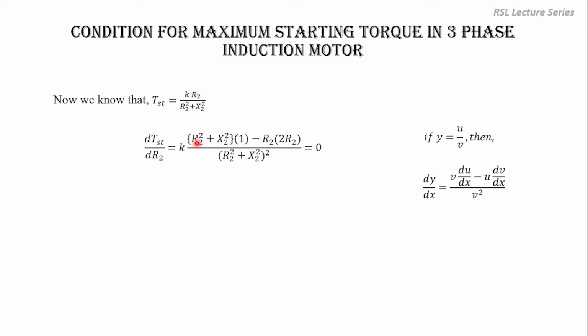Here we have R2 square plus X2 square minus 2 into R2 square. So this is the numerator. On simplification we will get R2 square plus X2 square minus 2R2 square equal to 0, or R2 square is equal to X2 square, or simply R2 is equal to X2. So this is the condition for maximum starting torque. The maximum starting torque will be obtained only when the rotor resistance is equal to the rotor reactance per phase under standstill condition.